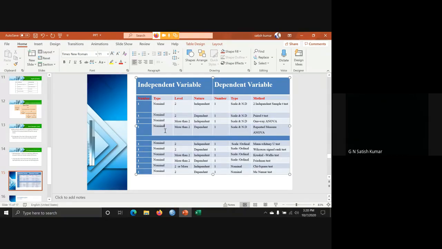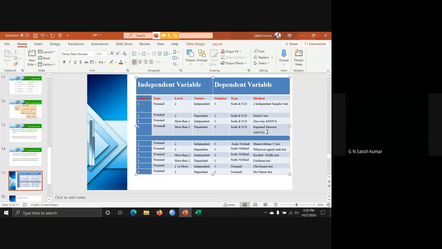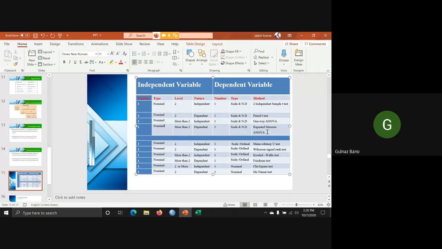And here, same thing, only one data. We are talking about different types of methods, more than two methods. They are all dependent methods, meaning for the same set of respondents, we give training on different methods. So they are scale data. Then we are going to use repeated measures ANOVA. Is it okay? Yes, sir.